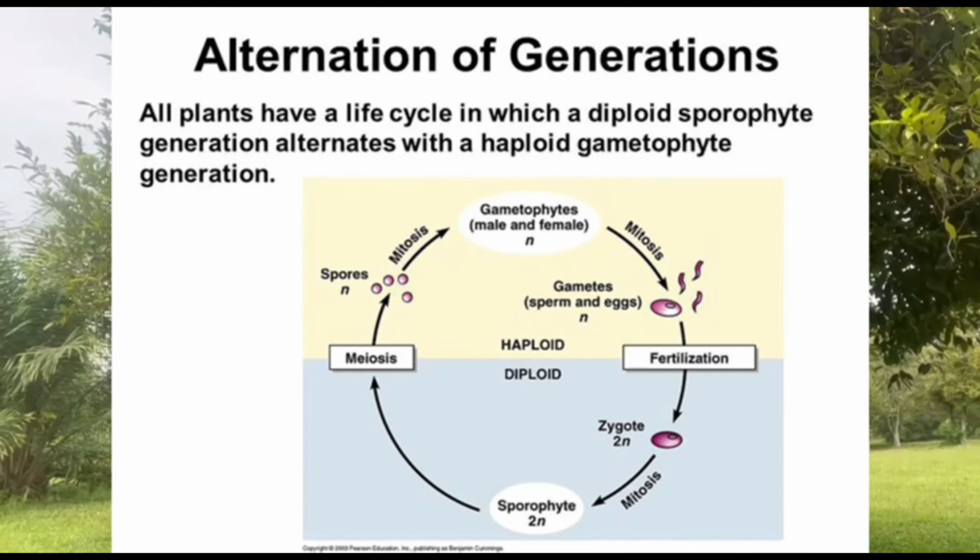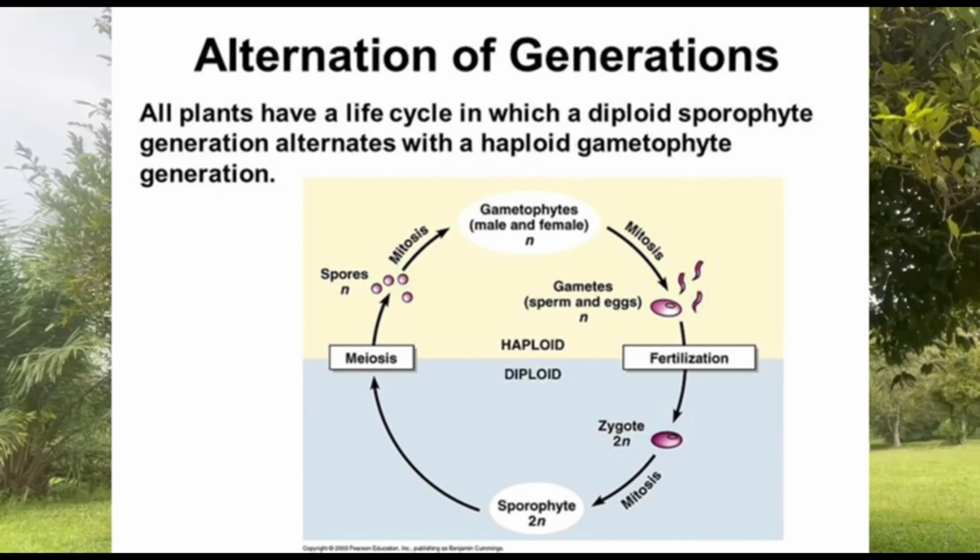Alternation of generation is a life cycle of a plant which alternates between a multicellular haploid stage and a multicellular diploid stage. If it is in diploid form, we call it the sporophyte generation, and haploid is the gametophyte generation. These generations have their own purpose. The sporophyte generation is important to perform the process of meiosis to produce spores, while the gametophyte generation is important to undergo mitosis to produce functional eggs and sperm.